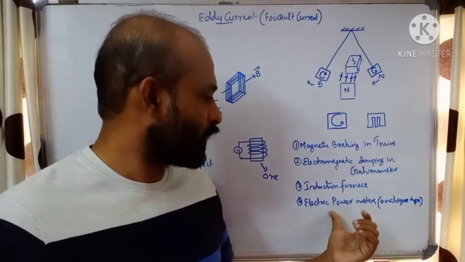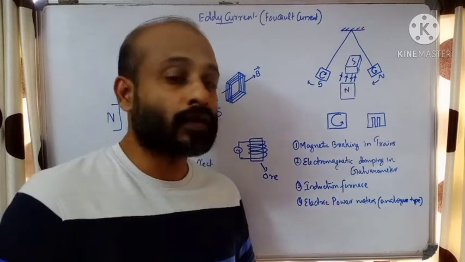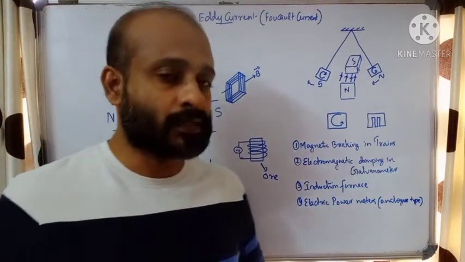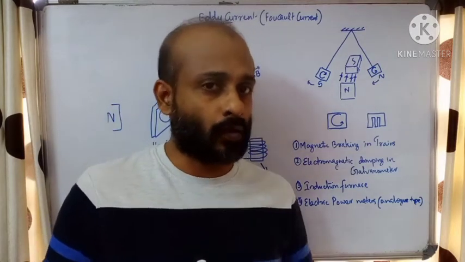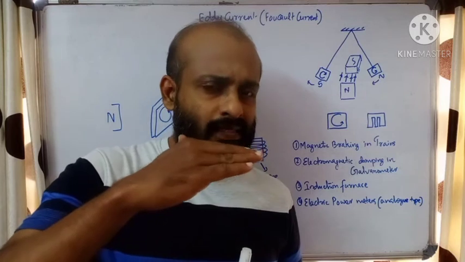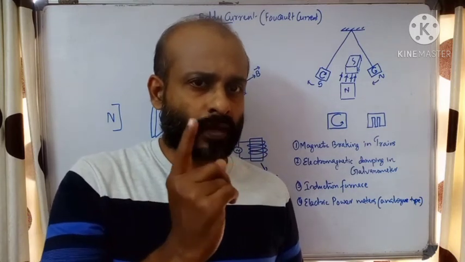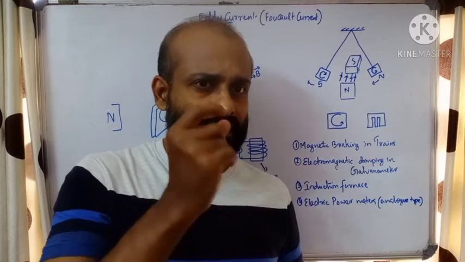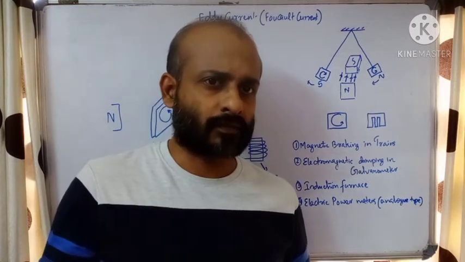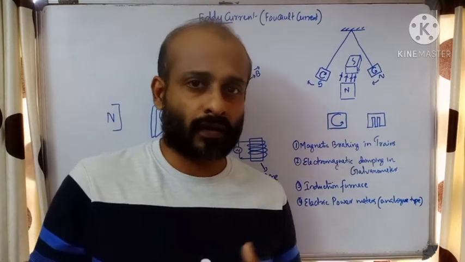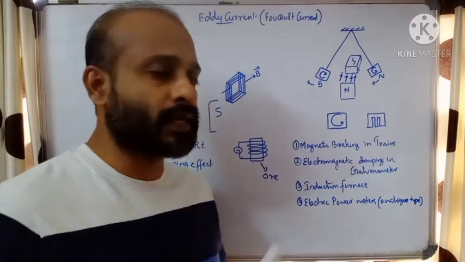The other one is the electric power meter, the analog type. You might have seen there are two types of electric power meters: one is digital type and another one is analog type. In the analog type, there is a shining disc that will be rotating. Based on the rotation of the disc, the digits will be changing, and we can measure how many units of current we have used.